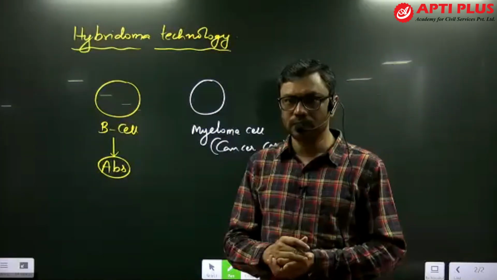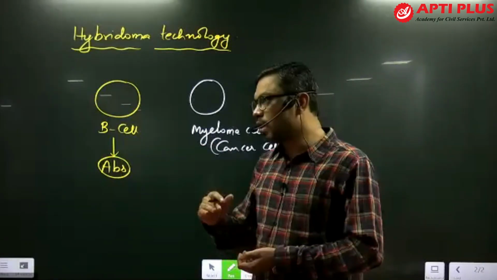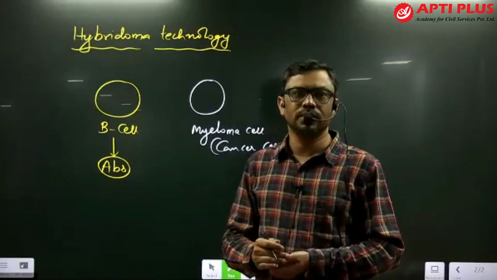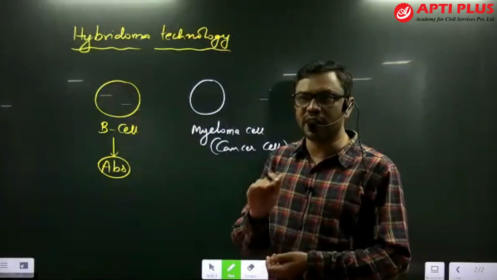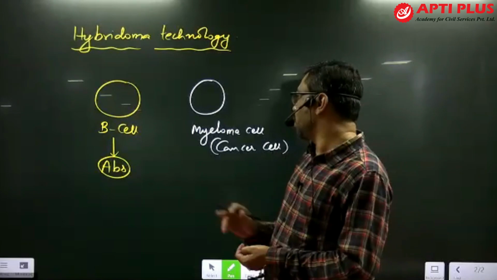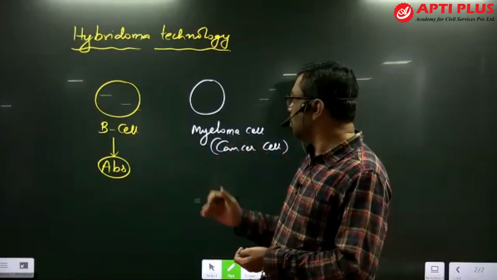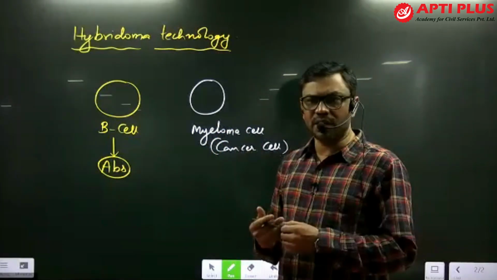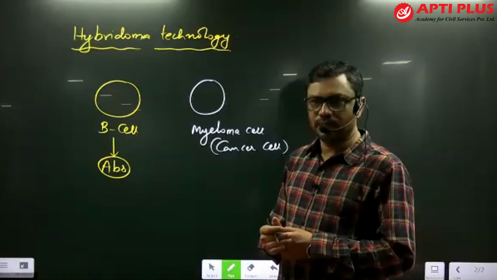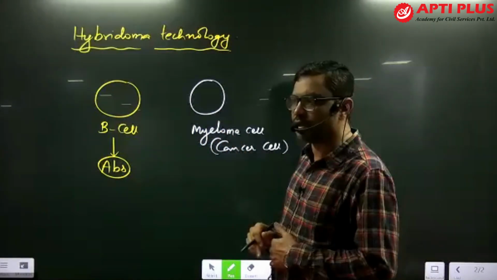Uncontrolled growth. The literal meaning of cancer is uncontrolled growth, uncontrolled proliferation, uncontrolled multiplication. That is called cancer. Here, this myeloma cell is one type of cancer cell. Now this myeloma cell can undergo multiplication and can form many cells. It has division capacity, multiplication capacity, proliferation capacity.